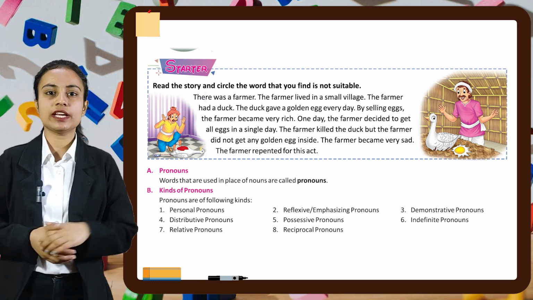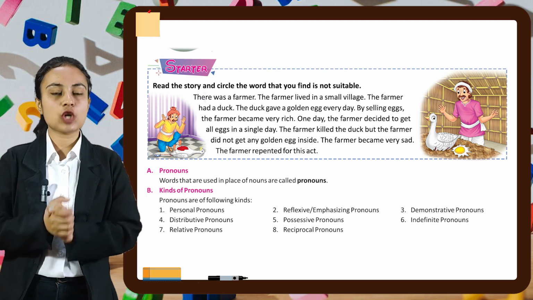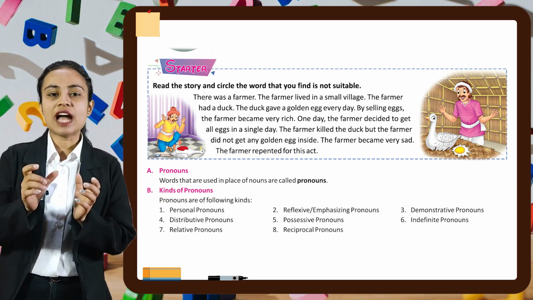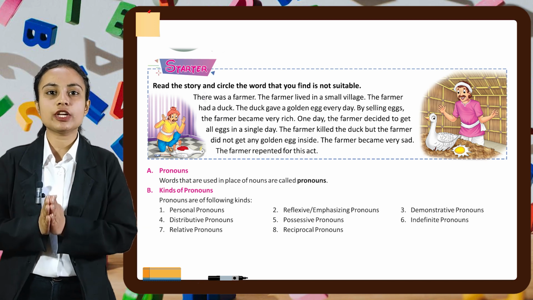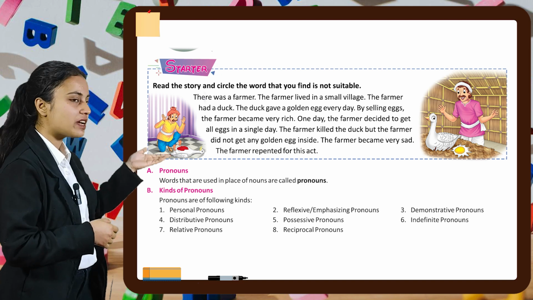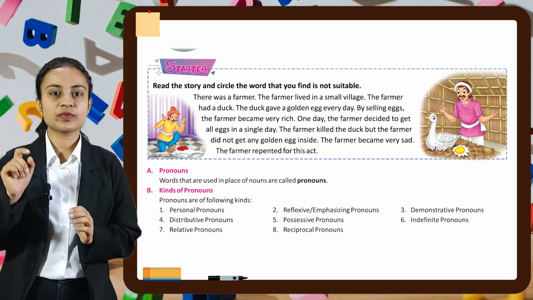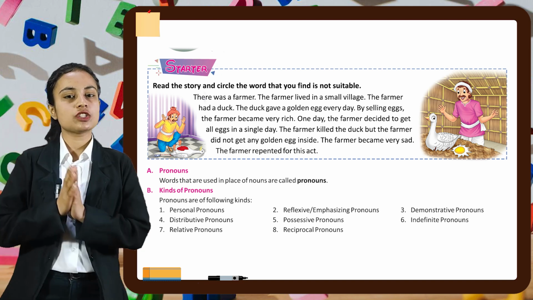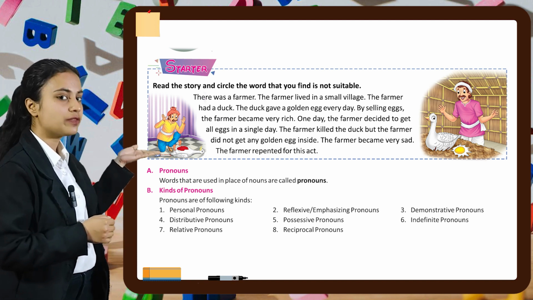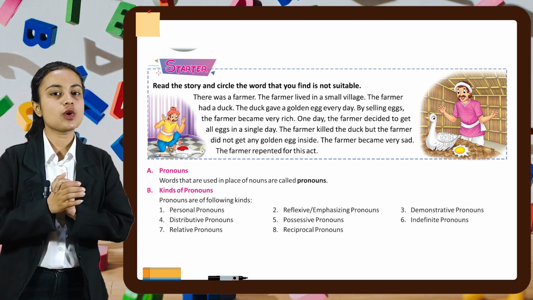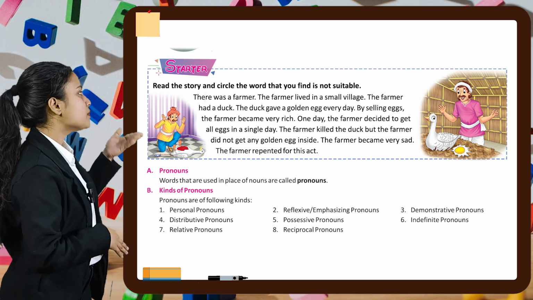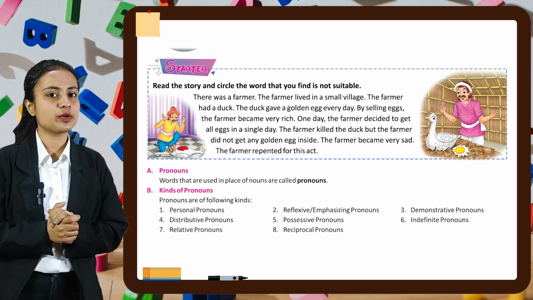So we have seen in this paragraph, if we have talked about something once, we don't have to use that word again and again. We can use some pronouns instead of that. For example, in this paragraph, we have used he in place of the farmer. So let's know more about pronouns in this chapter. Let's start with part number A, with the definition of pronouns. Words that are used in place of nouns are called pronouns. Part number B says we have different kinds of pronouns.